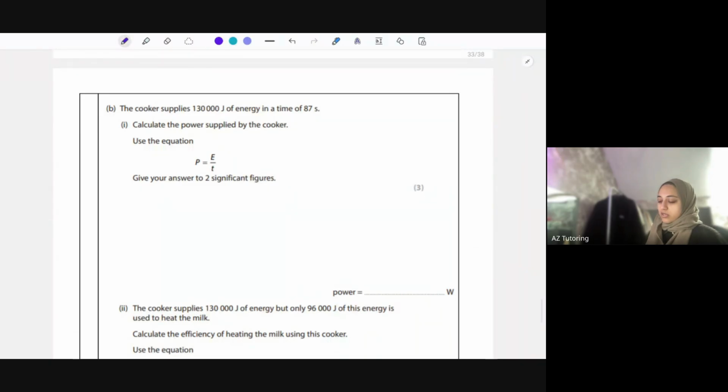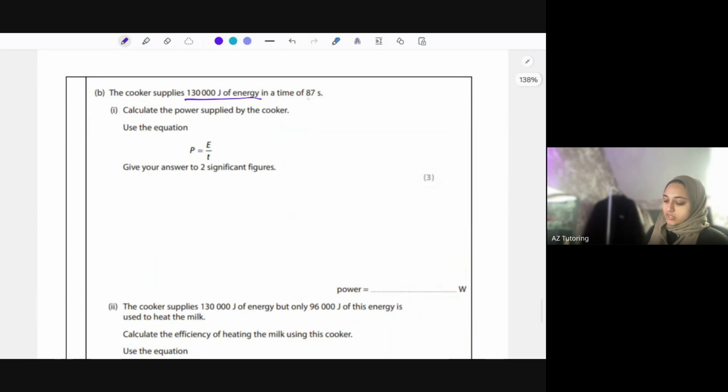Okay, part B. The cooker supplies this much energy in this time. Calculate the power. You've got the equation there. It says give your answer to 2 significant figures in this case. So power equals energy, 130,000, over 87.